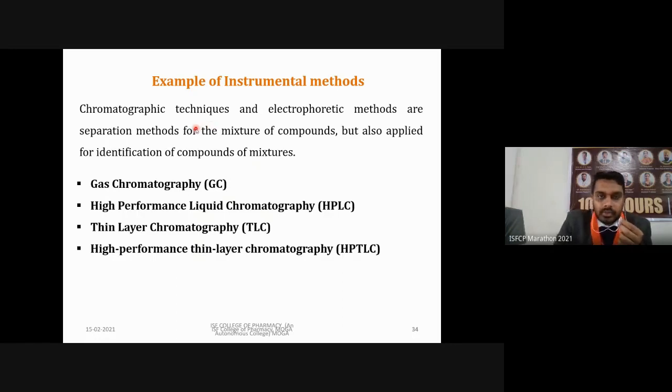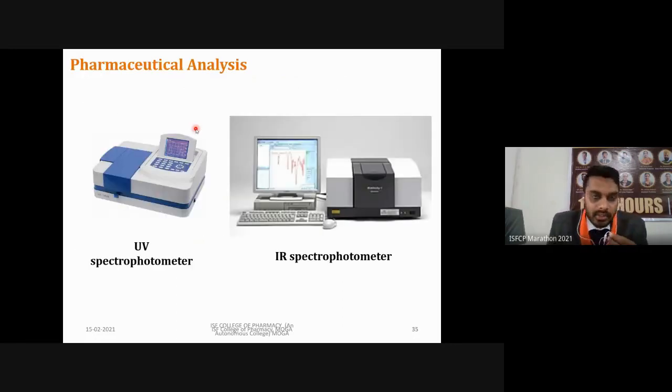Right, so these are some photos of the instruments which we are going to use. The first one is UV, so we are going to use UV wavelength. It will give a graph like this. Here it is shown. In this we will come to know how much sample is present based on the concentration. The area under the curve will be directly proportional to the concentration of our compound. As we increase the concentration, the area under the peak will increase, and we can compare with a standard curve. Then based on that we will come to know about the concentration.